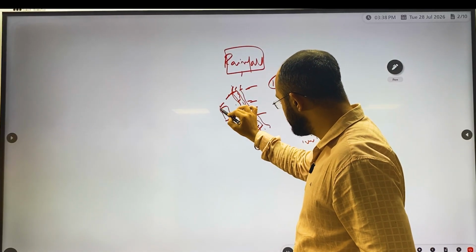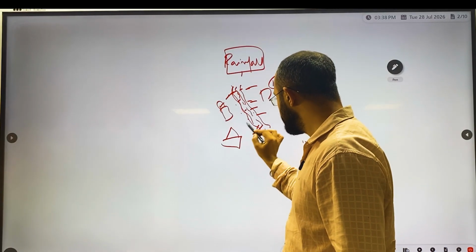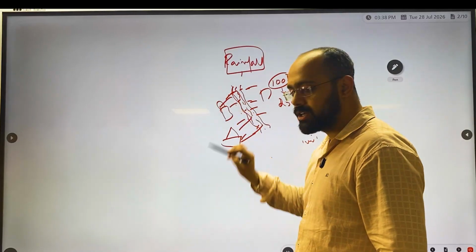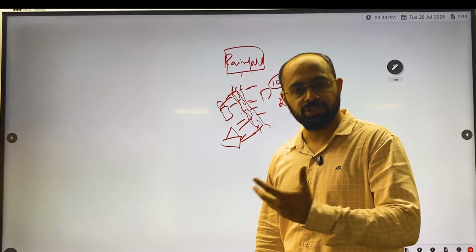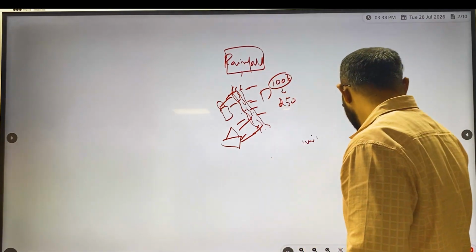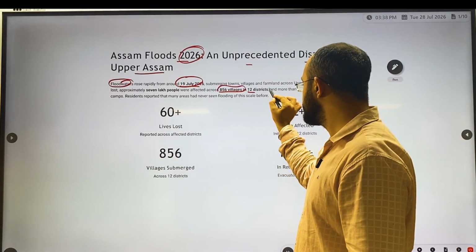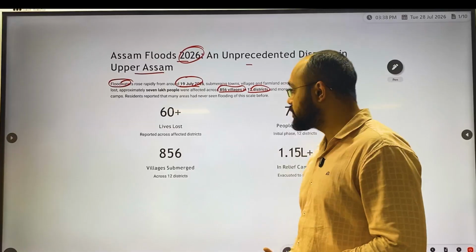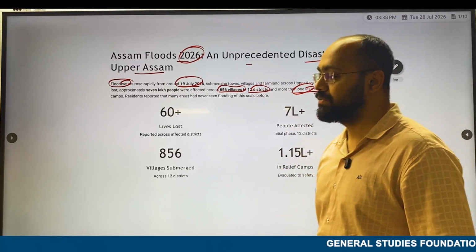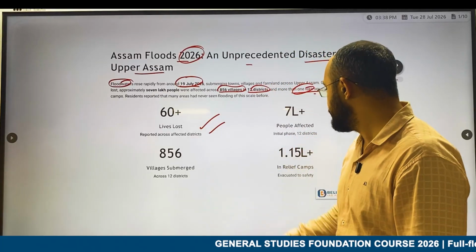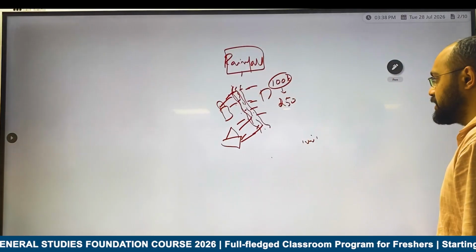Now there are houses here in nearby areas, as you can see. This water will enter these houses. This is what we call a flood. This is what happened in Assam as well. In Assam, as I told you, it has affected 856 villages in 12 districts of Assam, more than 1 lakh sought shelter, and 60 lives have been lost till now. 60 lives have been lost in this devastating flood.